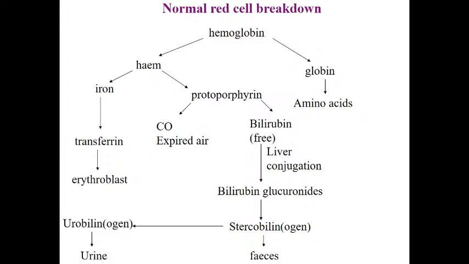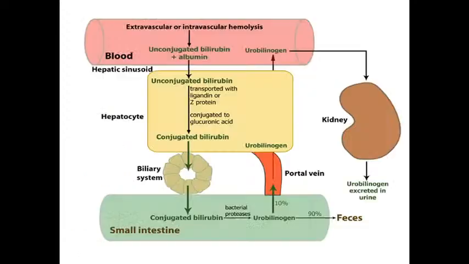Now what is the role of the liver in bilirubin metabolism? Unconjugated bilirubin, which is formed from the degradation of the heme, is converted to conjugated bilirubin in the liver. Now this conjugated bilirubin is soluble in water, right? Through bile, it will be excreted into the small intestine. In the small intestine, what happens?